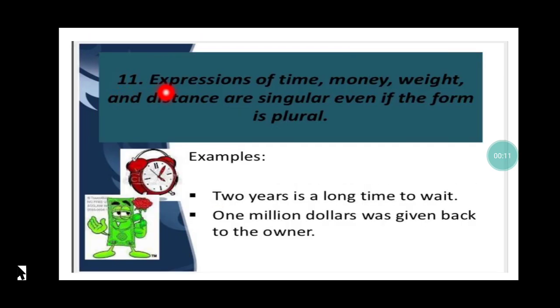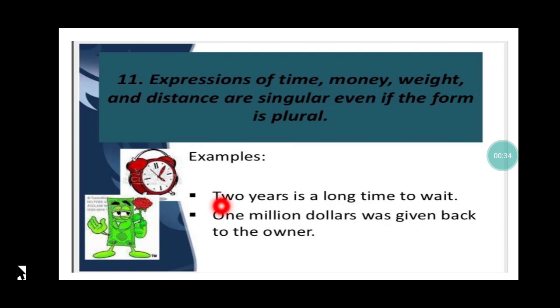Rule number 11. Expressions of time, money, weight and distance are singular even if the form is plural. What does it mean? Whenever I am talking about time, money, weight and distance, although they appear to be sometimes plural, they are always going to be referred to as singular.